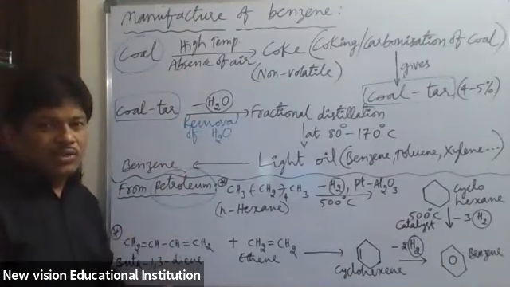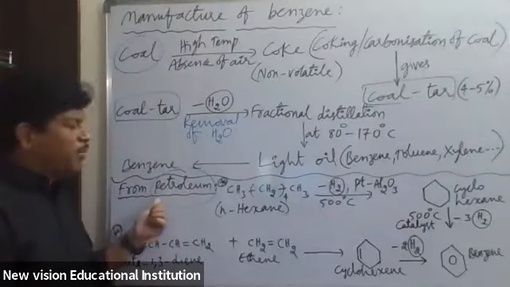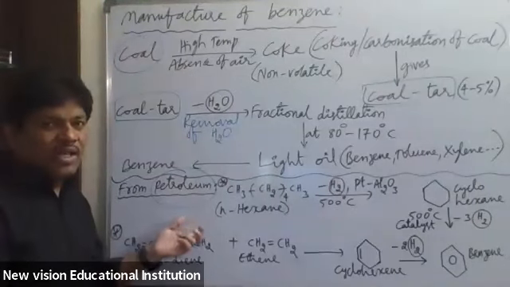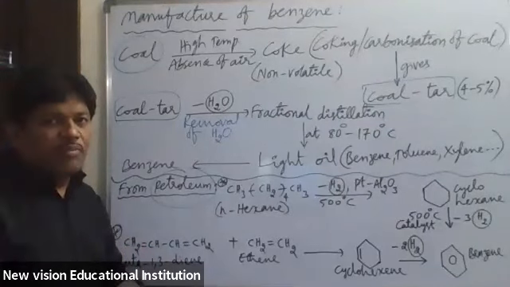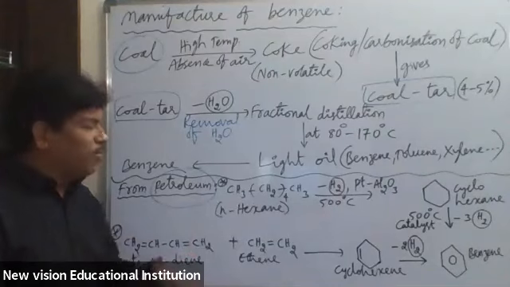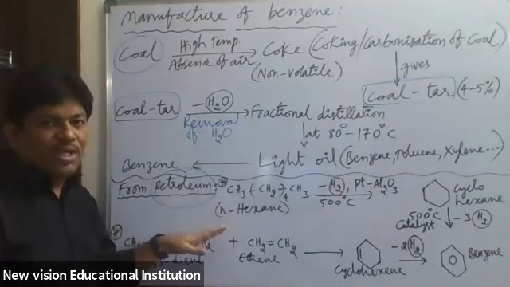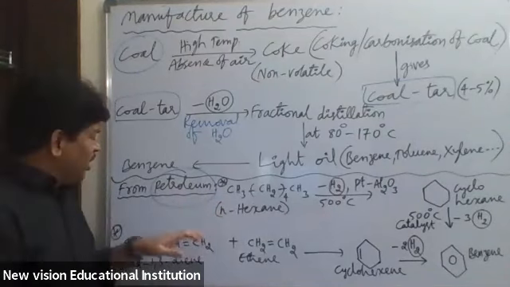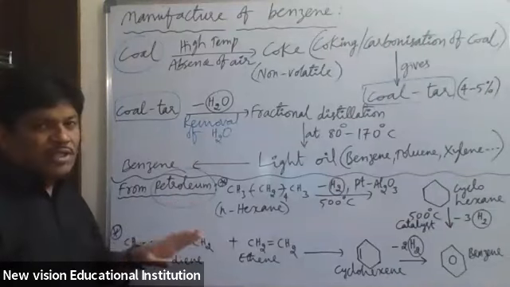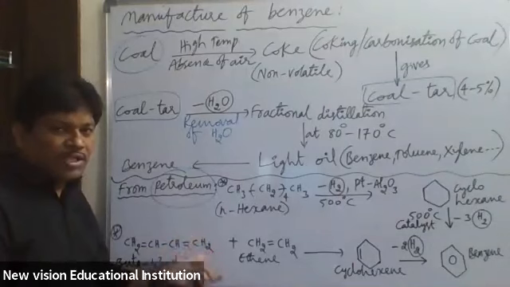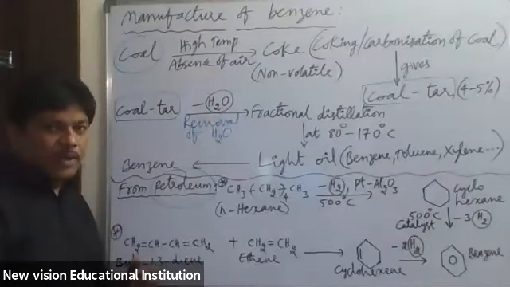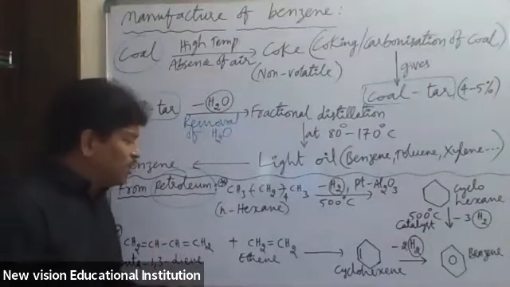Another major source to manufacture benzene is petroleum. From petroleum also we can obtain benzene. Petroleum is a mixture of many organic compounds, and many organic compounds can be obtained from it. So how do we obtain benzene from petroleum? Two methods we can apply to get benzene from petroleum, which is a mixture of many organic compounds, as I told.